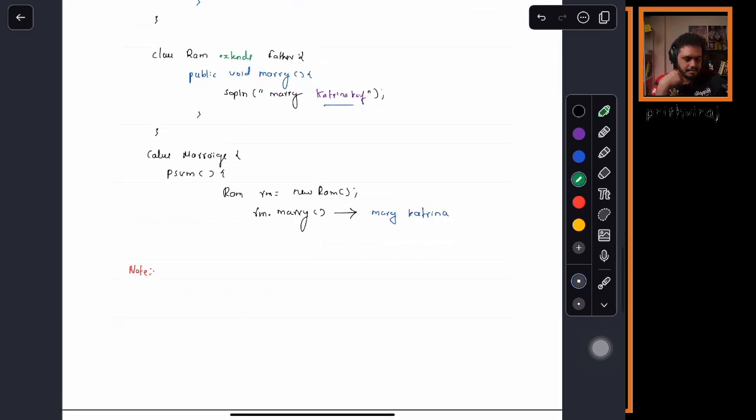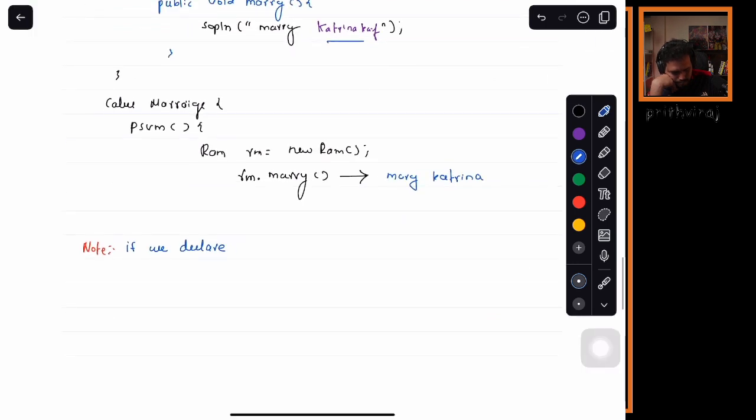If we declare a method as final, it cannot be overridden. Is this clear? Is this part clear? Anyone has any doubt so far?